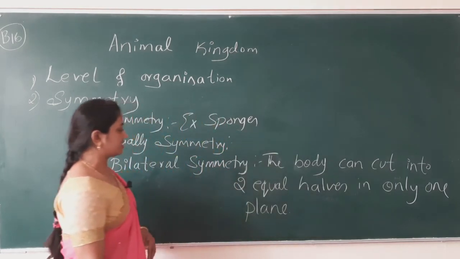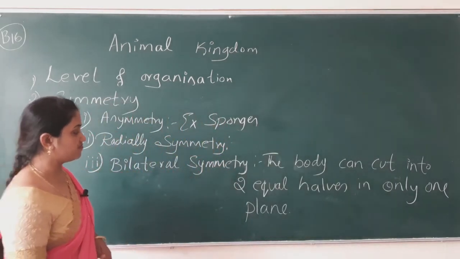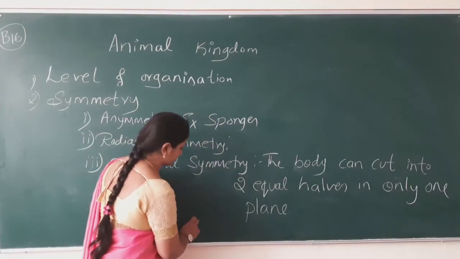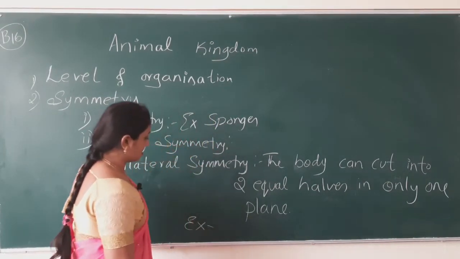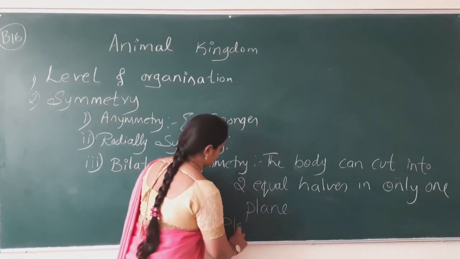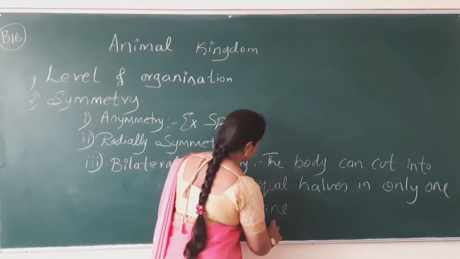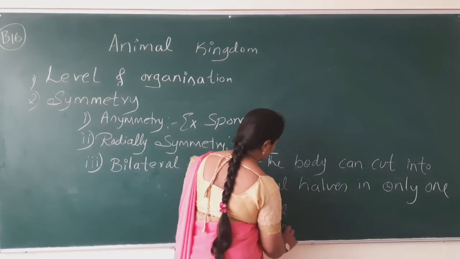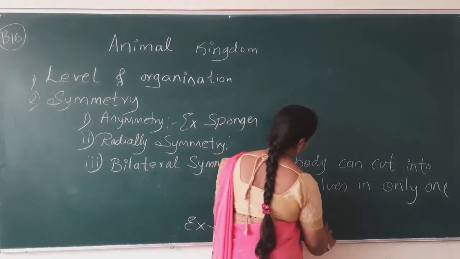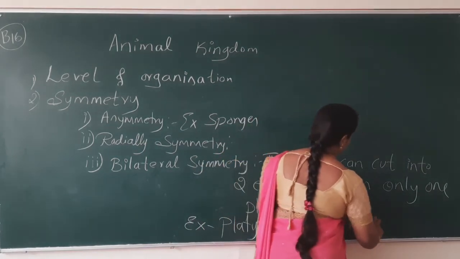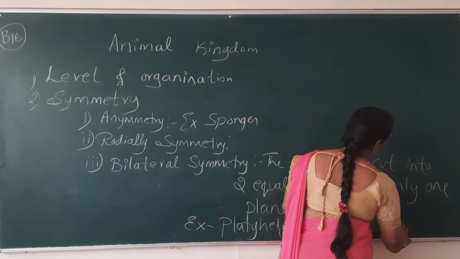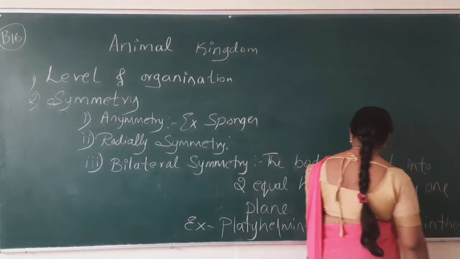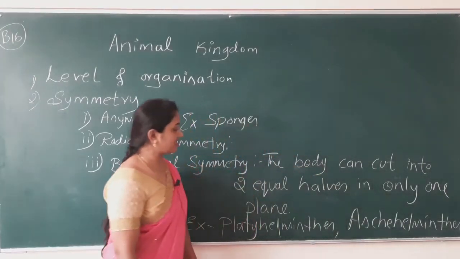The body can be cut into two equal halves in only one plane. Let me write the examples. Again we come to Platyhelminthes and Aschelminthes.